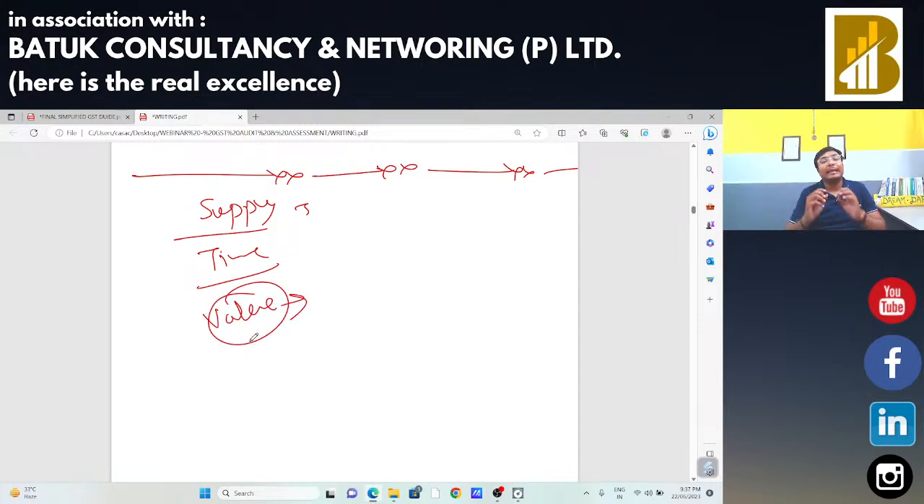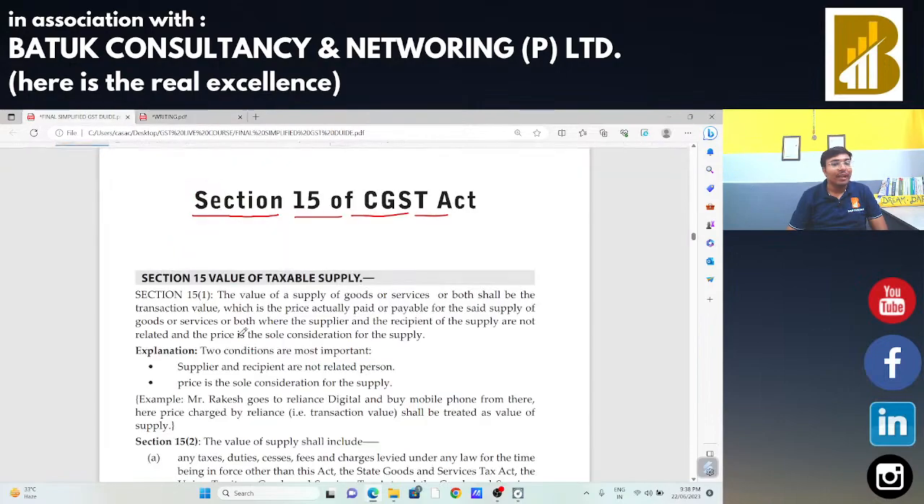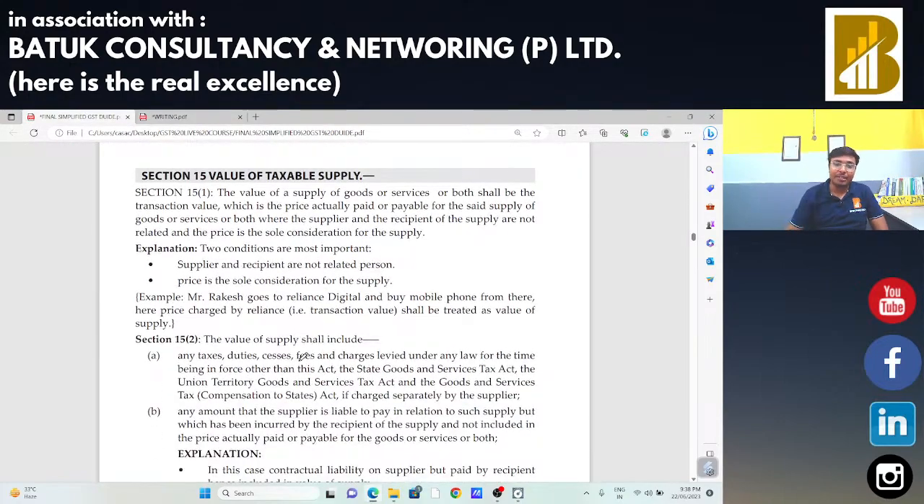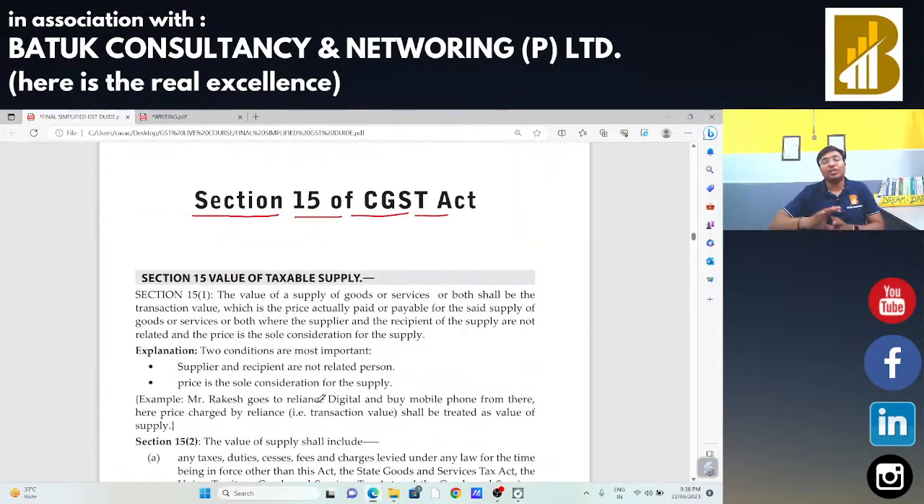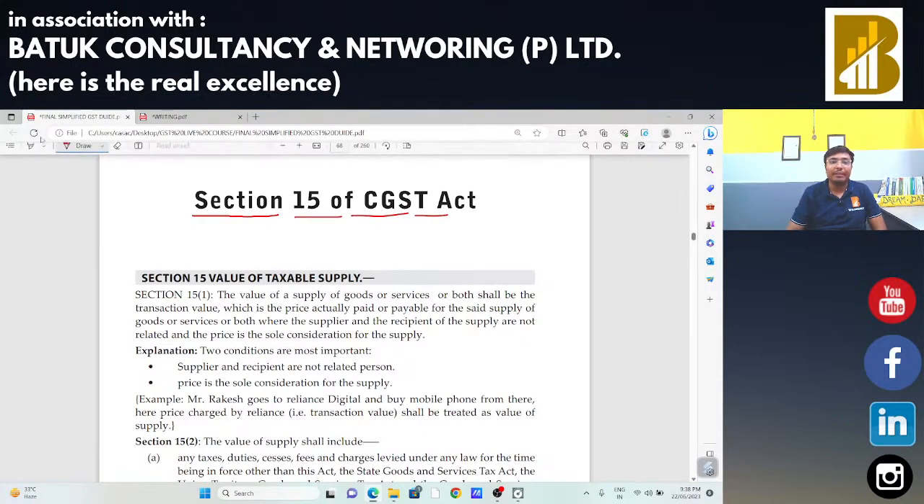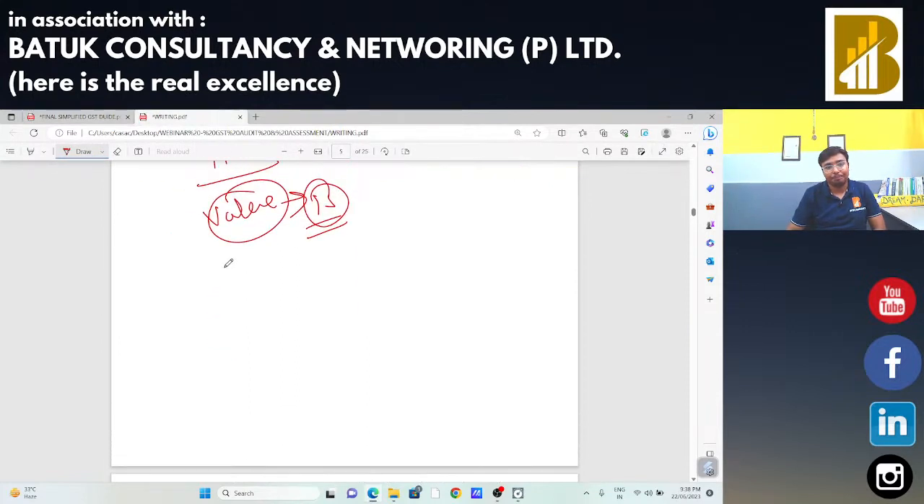When I say that we need to decide the value, at that time we need to take the reference of Section 15 of the CGST Act. Now we are going to read Section 15 subsection 1 and Section 15 subsection 2 in today's session. The rest we are going to discuss in tomorrow's session. So basic things I am just going to cover, not a deep discussion. We are going to cover this point deeply in tomorrow's session.